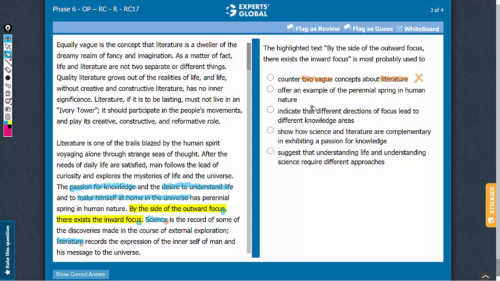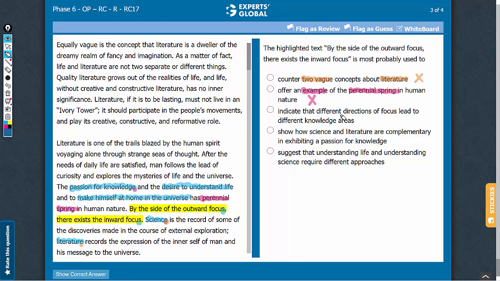Let's eliminate it. Answer choice B, to offer an example of perennial spring in human nature. The passage has a reference to perennial spring in human nature, but the highlighted text is not an example of the perennial spring. The highlighted text is to suggest that the two types of desires which pertain to the passion of knowledge are fulfilled by science and literature. So this answer choice can be eliminated.